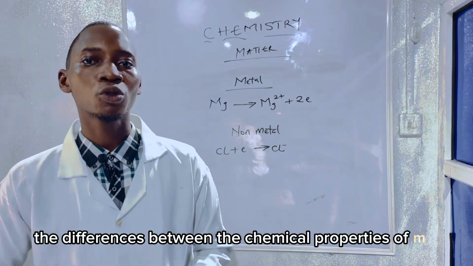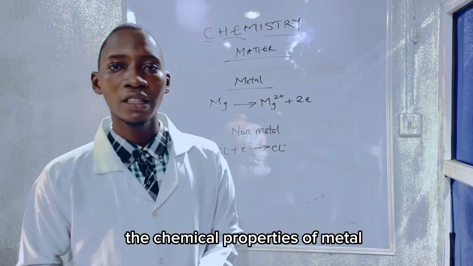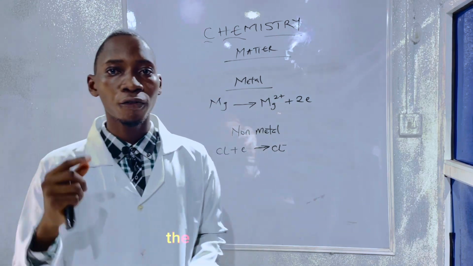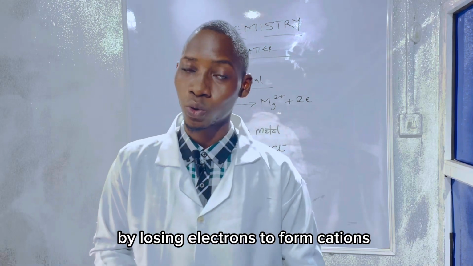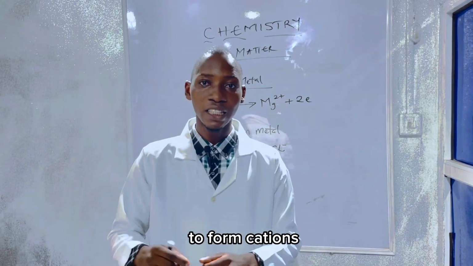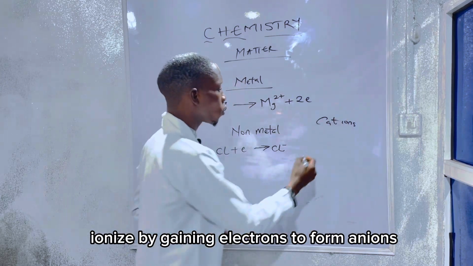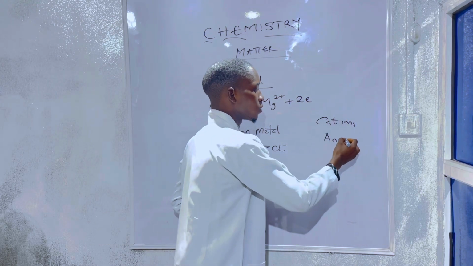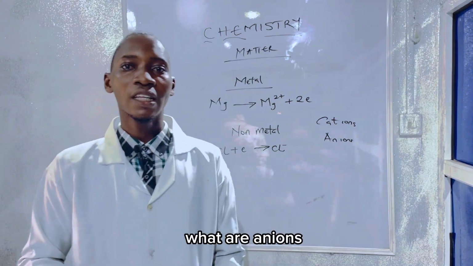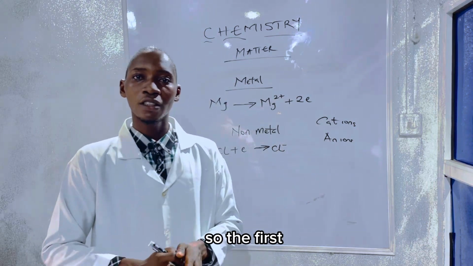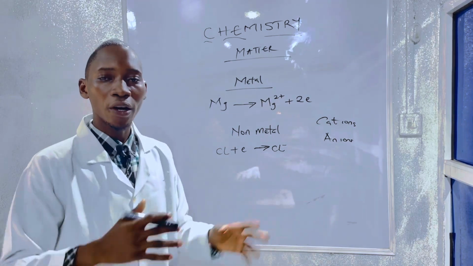Let's take a look at the differences between the chemical properties of metals and non-metals. The first thing we should note is that metals ionize by losing electrons to form cations, while non-metals ionize by gaining electrons to form anions. When we move into our advanced class, we look at what cations and anions are, the cathode and the anode.